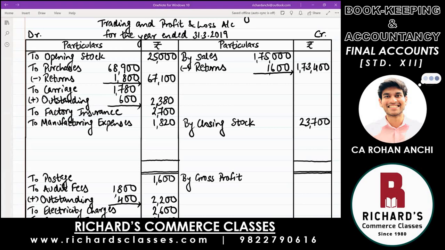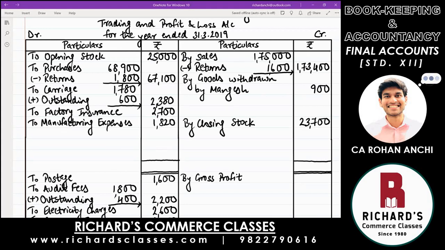So come to the credit side and write down by goods withdrawn by Mangesh, and the amount of goods taken away is 900. This is one effect. Goods withdrawn by Mangesh, 900 on the credit side.